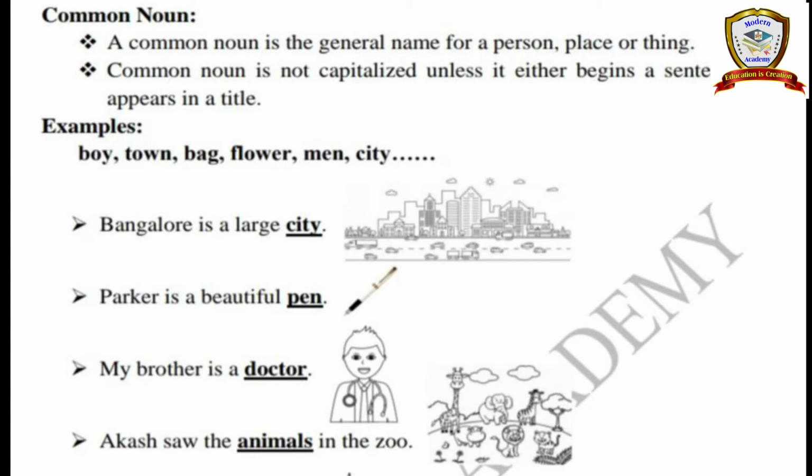Next, see the example sentences. Bangalore is a large city. See, in this sentence we have a proper noun and also a common noun. How do you say which is the proper noun and which is the common noun that also comes here?